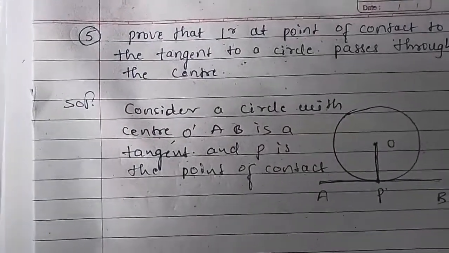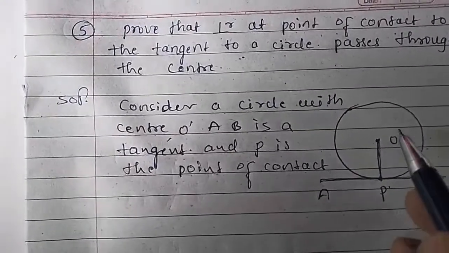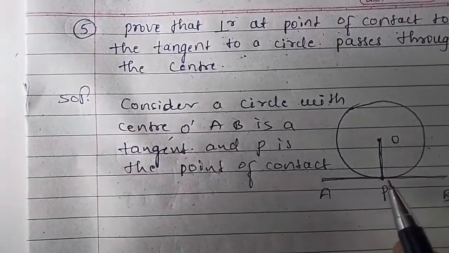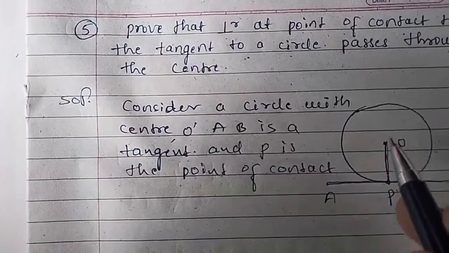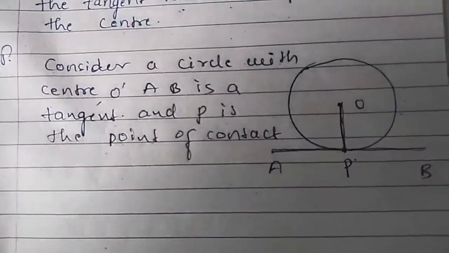Clear? Now see what you are going to prove here. Now this radius, the perpendicular, passes through the center of the circle.